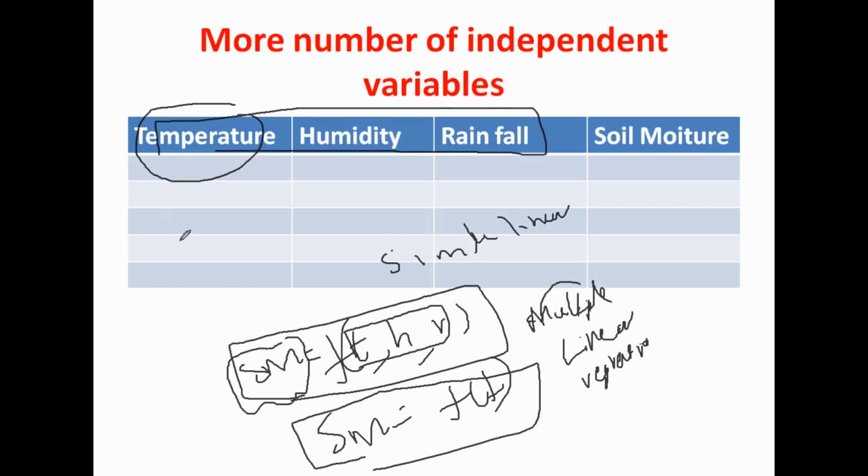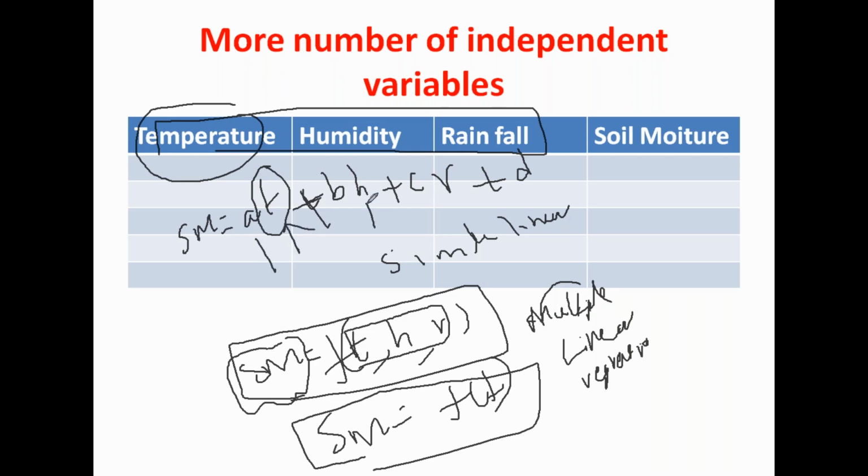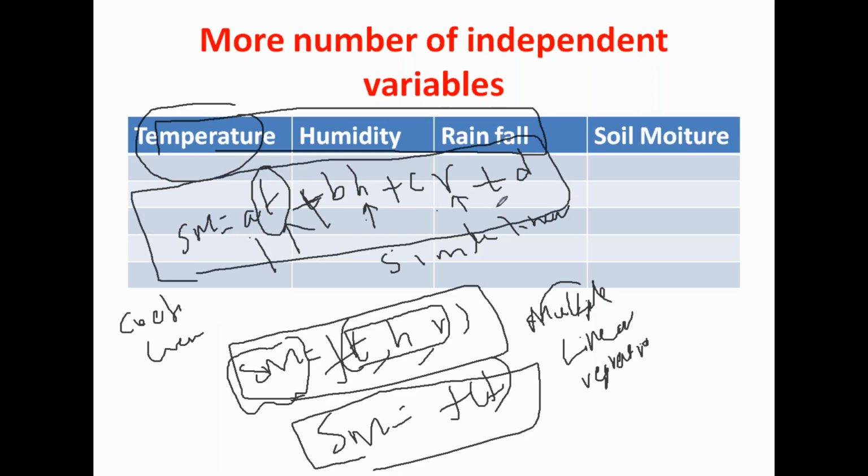We have to go for another equation like SM is equal to a into t, plus b into h, plus c into r, plus some constant d. Here t is the temperature, h is humidity, r is rain, and a, b, c, d are constants, or coefficients, so we can say weights. Coefficients are weights. Our task is to find a, b, c, d. The modeling here is very simple: you need to find the a, b, c, d values.